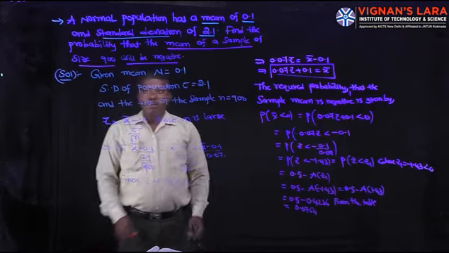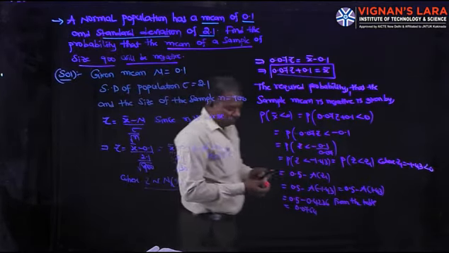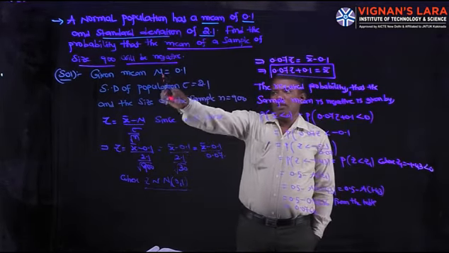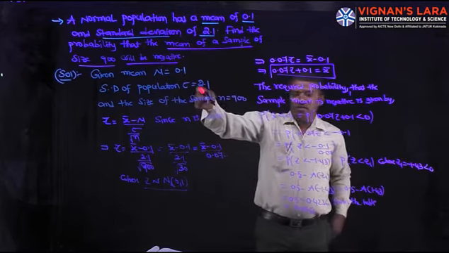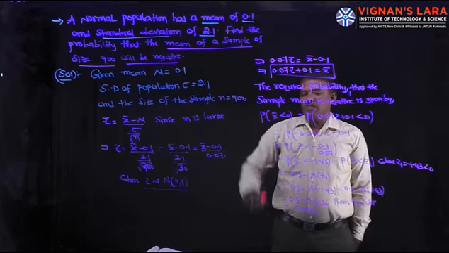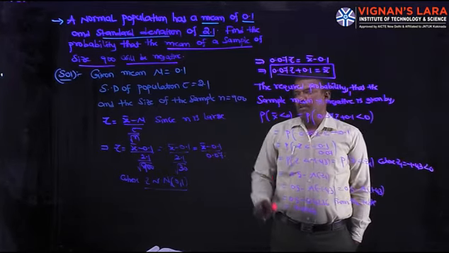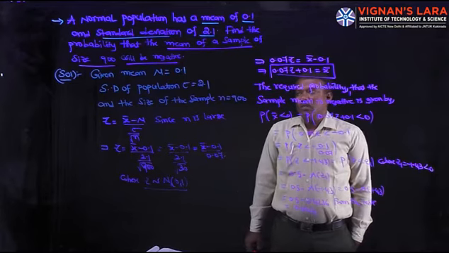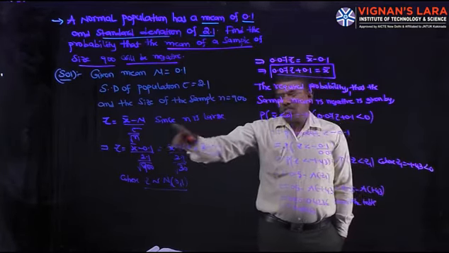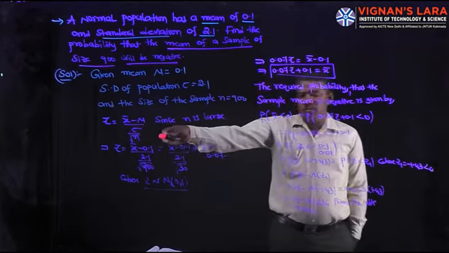The area is 0.0764. So once again, here a normal population has a mean of 0.1 and a standard deviation of 2.1. The size of the sample is 900. This is the given data. Here n is large, so the standardized sample mean is Z equal to X bar minus mu by sigma by root n.